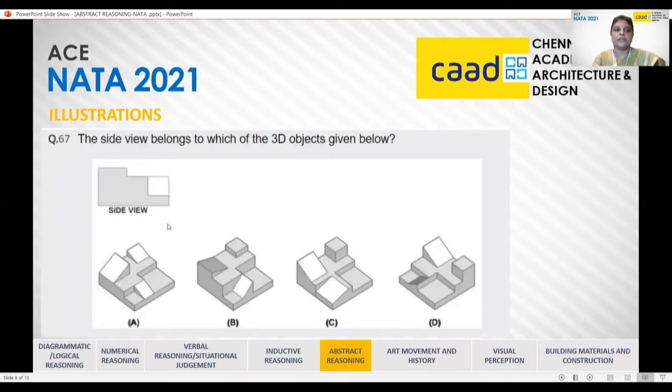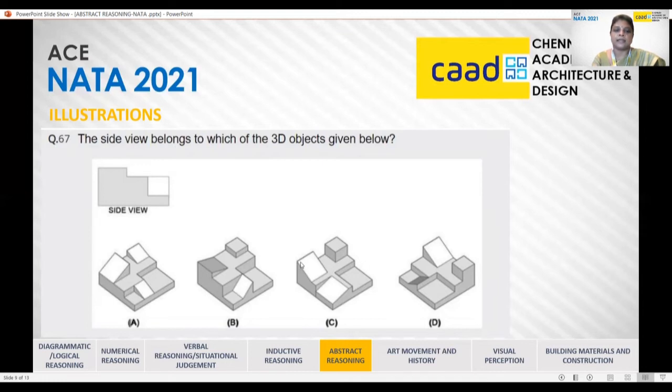Here, they may give you the side view and ask for the 3D object. So this is again, you have to come up from the answers. The first thing, if you take this particular shape, you have a triangular portion on the top, which has a clear edge here. The edge should be seen in this side view as well, but this edge is not seen in the side view. So this cannot be taken.